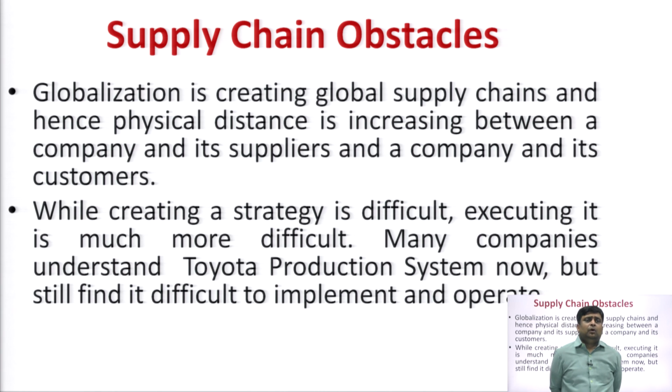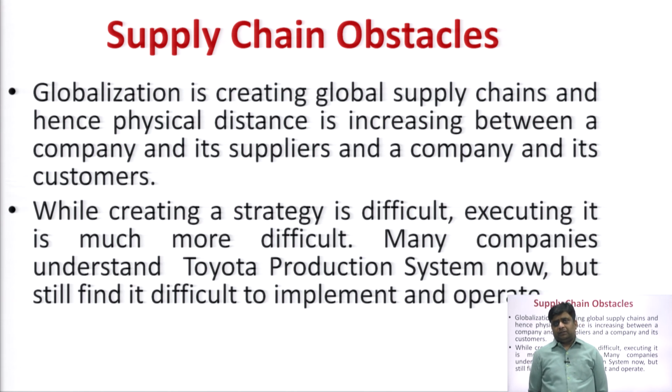While creating a strategy is difficult, executing it is much more difficult. Another obstacle in the supply chain is to manage or implement that supply chain strategy. Strategy making is a difficult part, and even implementation is much more difficult than the planning part. Many companies understand the Toyota production system now, but still find it difficult to implement and operate.